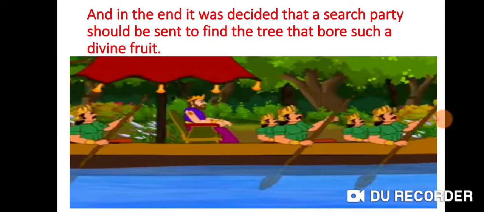Now, what was the decision, students? Correct. He decided that a search party should be organized and they're going to go in search of this particular mango tree that bore such divine and such sweet, lovely mangoes.